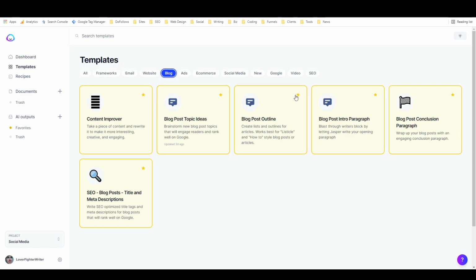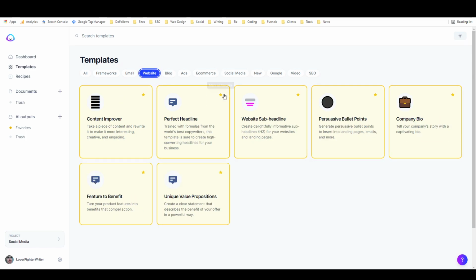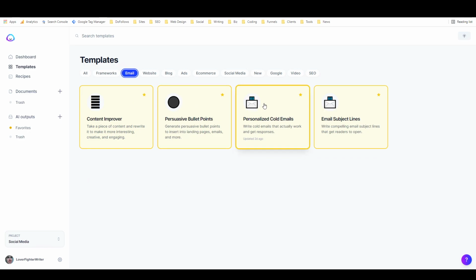We've got stuff for blog posts, including outlines, topic ideas, intro paragraphs, and conclusion paragraphs. We've got stuff for writing website headlines. These are also great for sales funnel copywriting, like headline and subheadline, really good for writing your landing page copy. And then, of course, email: personalized cold emails and email subject lines for email marketing.